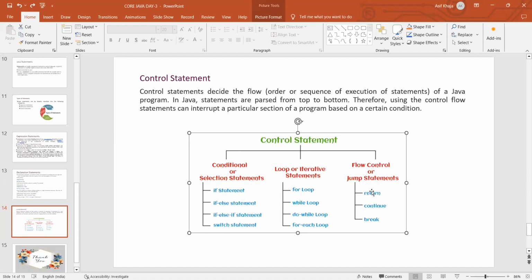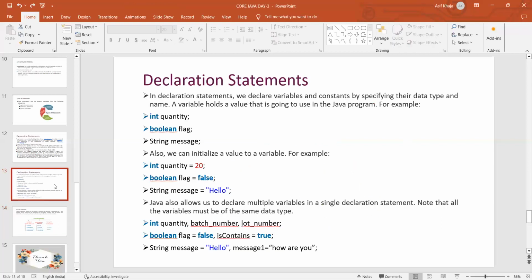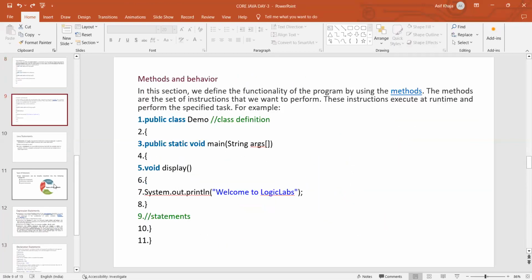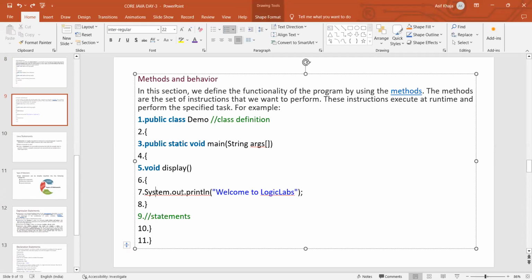So the flow control statements define jump statements, meaning we can jump from one position to another position with the help of these statements. Return statements means what? For example, see, we are having a method here, display, right?